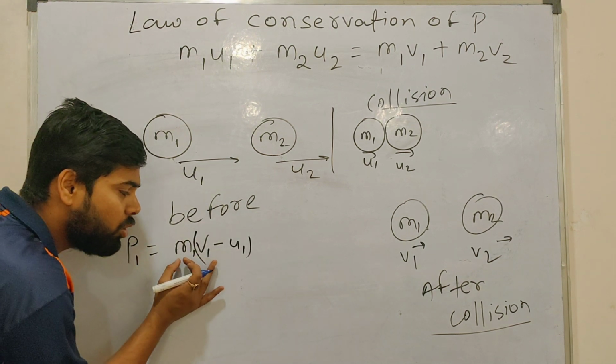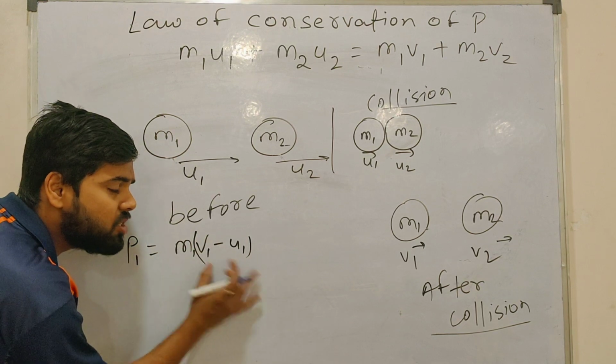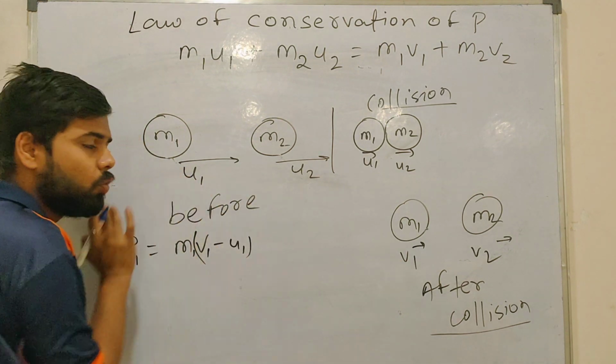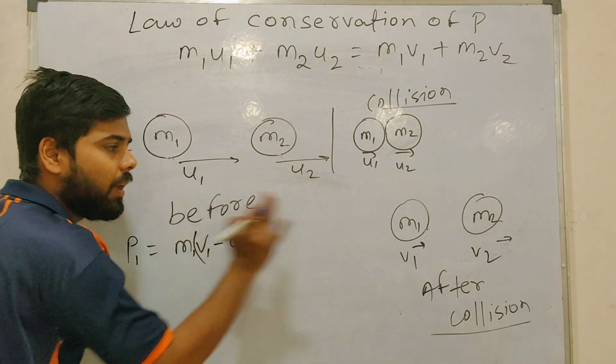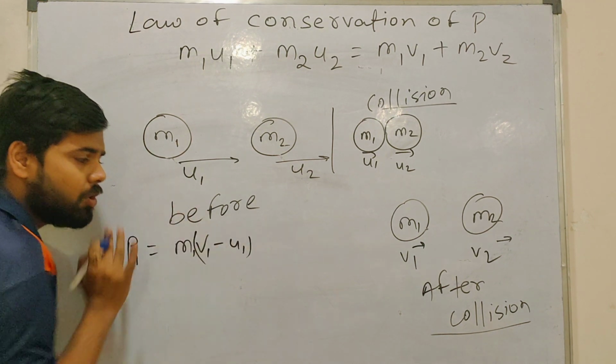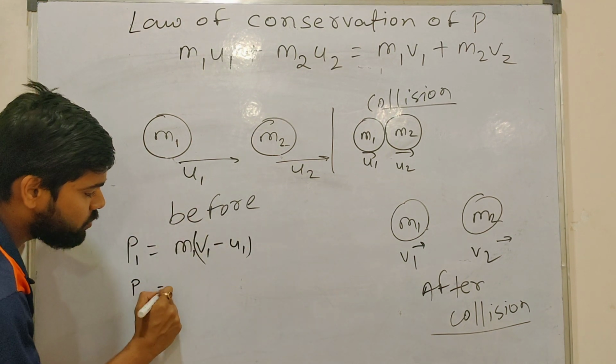Momentum is equal to mass into velocity, but here velocity means change in velocity. In m1's velocity, how much change? From u1 to v1: starting velocity u1 and final velocity v1. Then the change in velocity is v1 minus u1. In the same way, p2 is what?